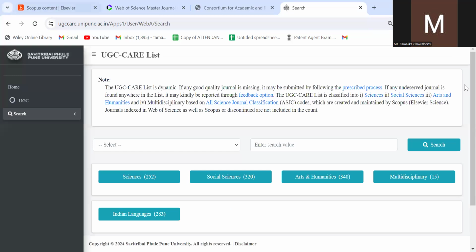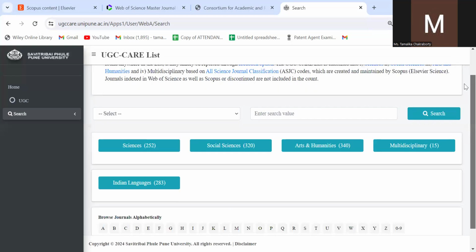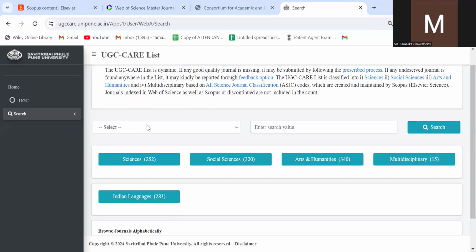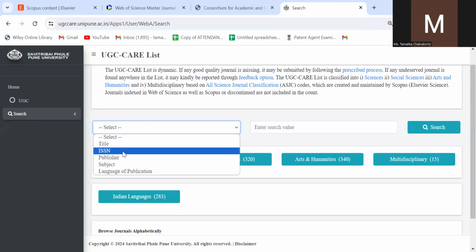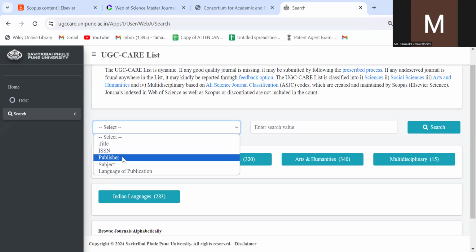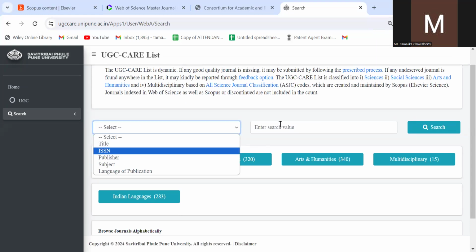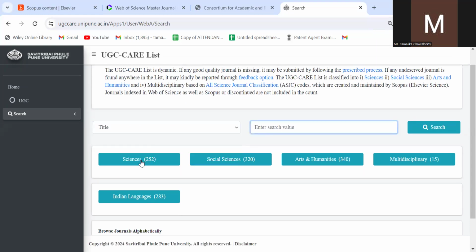So you get to see that you just select from here. Again, title, ISSN number, publisher, right? I will go by title, and I will go by science, because I have papers in life sciences.